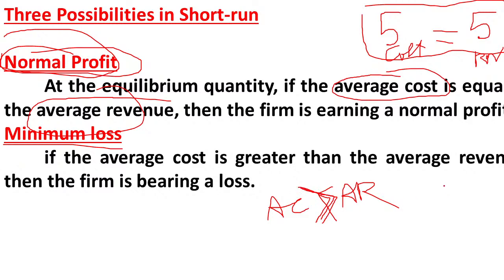For example, imagine I have produced a pen and I have spent 5 rupees to produce it, and I am going to sell this pen at 4 rupees. Then I am making a loss of 1 rupee. So this is known as the minimum loss.